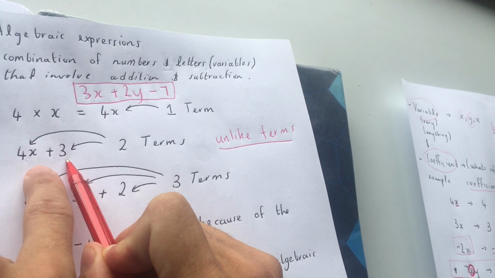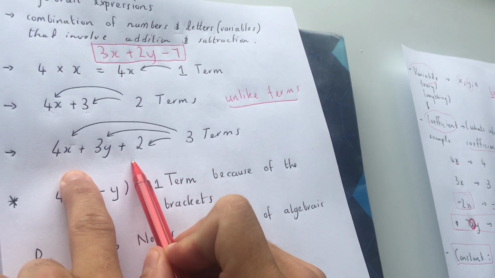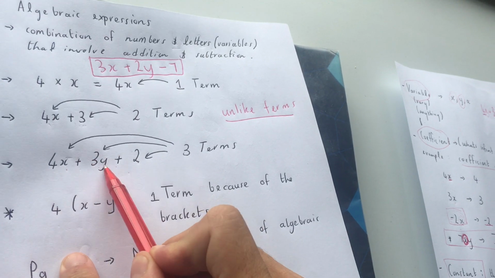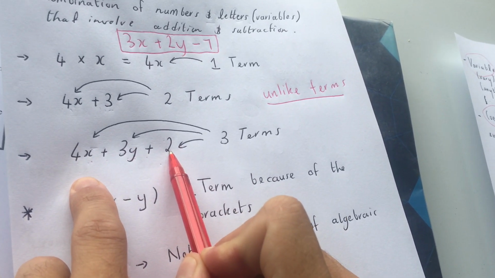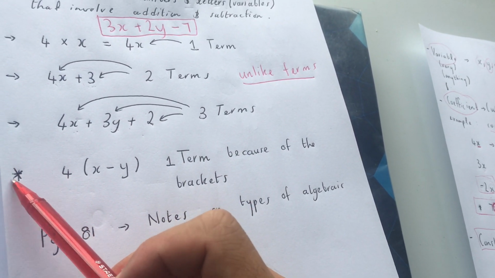So therefore, I have 2 terms here. So this algebraic expression has 2 terms. This algebraic expression has got 4x plus 3y plus 2. So it has 3 different terms, because x and y aren't the same and the constant is different as well. Okay. Here's a tricky one.